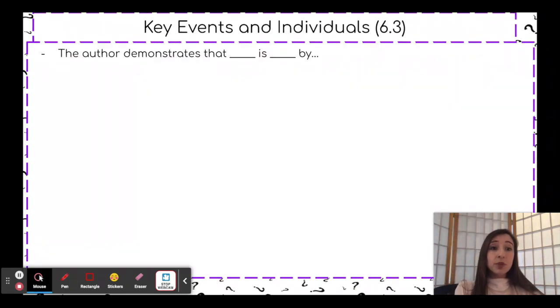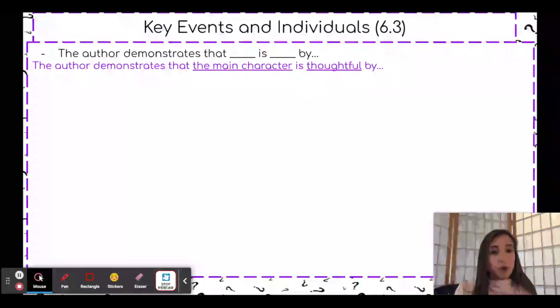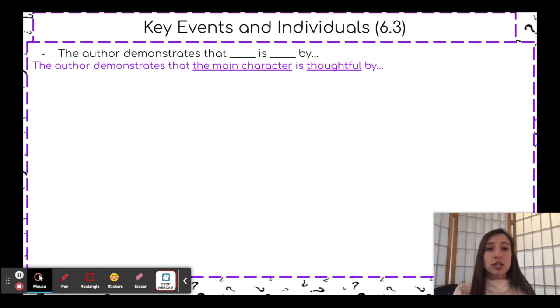So let's get started. The first common question is right here on the screen. The author demonstrates that blank is blank by. So let me give a little bit of a sample of what you might see. Of course, you might see something different. The author demonstrates that the main character is thoughtful by. So if you were annotating your test, you would box out the main character because you're looking for details about that main character. And then you are looking for details that prove the main character is thoughtful. So whatever this question has, those two blanks, that's what you're looking for. Whenever you have the author demonstrates, that's asking for proof. How did the author show this? How did the author do this? Those would be the things that you're looking for.